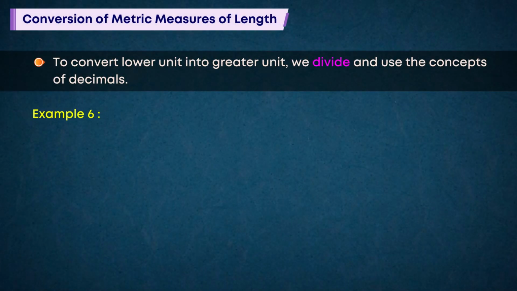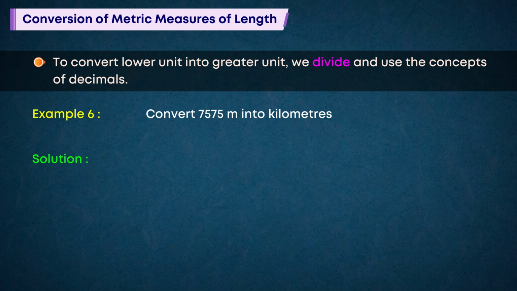Example 6. Convert 7,575 meters into kilometers. Solution. 1 meter is equal to 1 by 1000 kilometers.